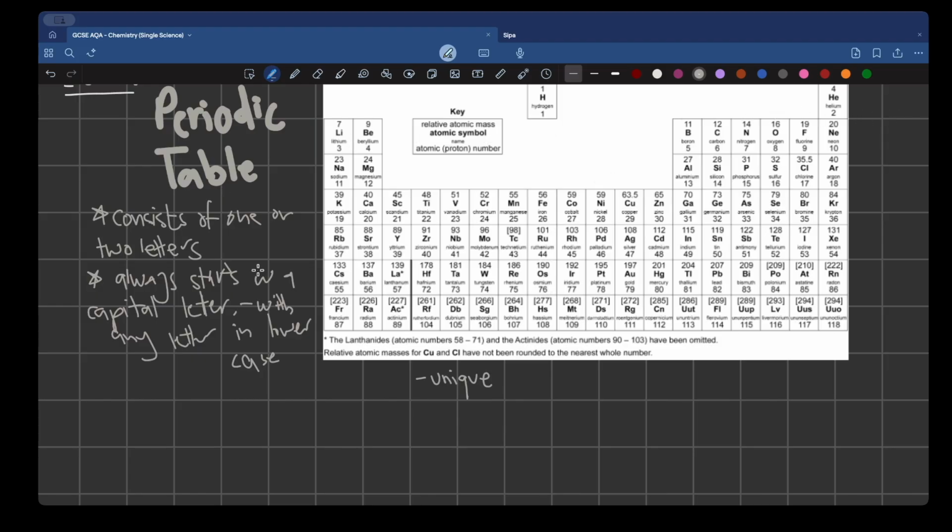But no other element is represented with just a capital O. So all of these names are unique to them. And no, you don't need to memorize this. This periodic table is going to be given to you in the exam paper, don't worry. And these random numbers, again, I got you, no need to worry about this. Let's just focus on the alphabets for a bit.